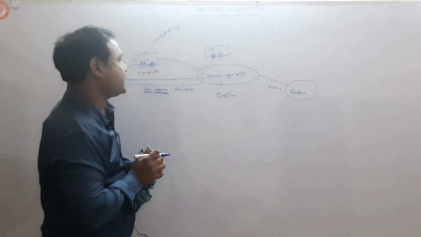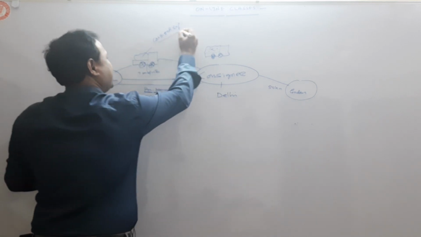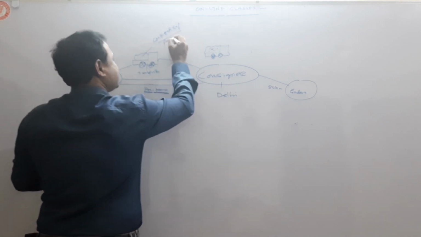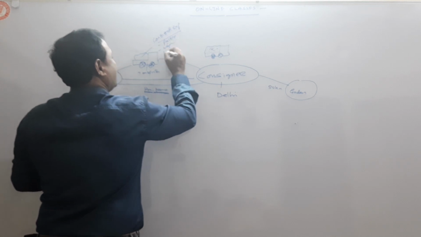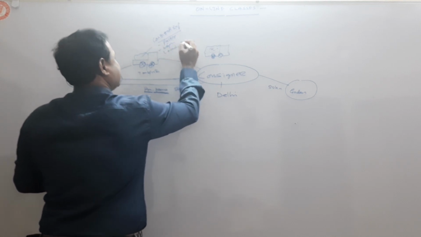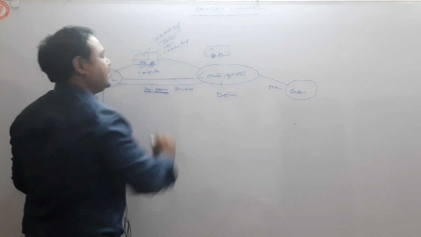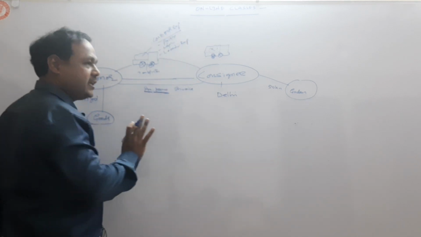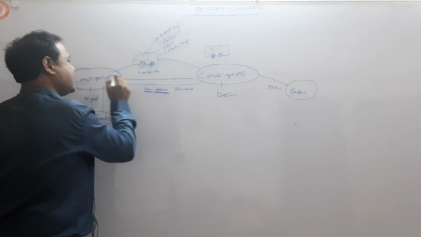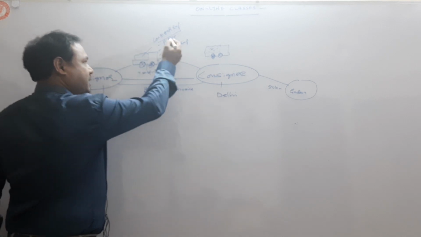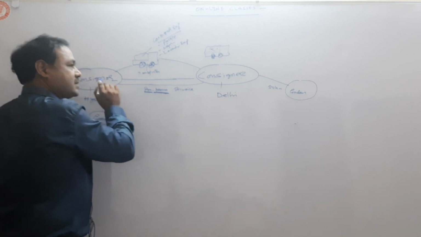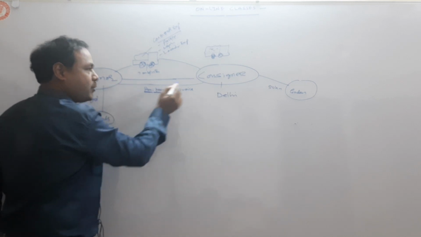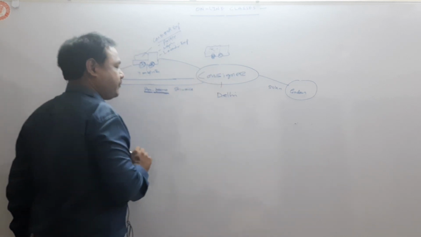These expenses may be packing expenses, weighing expenses, loading expenses, etc. We will discuss in detail later. Now first I am telling you the summary. So the consignor books the goods with the transporter, incurring packing, weighing and loading expenses, and at the same time he sends a pro forma invoice to the consignee.